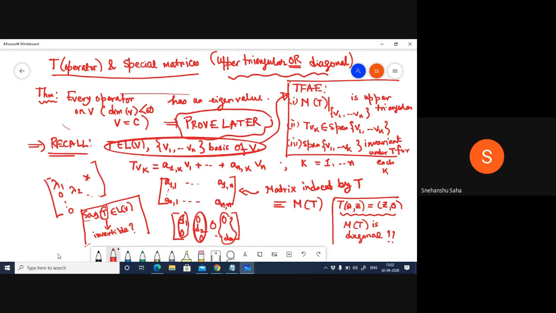Can you construct a matrix induced by this operator which is diagonal? Yes or no? In order to do that, you need to have some basis, right? Do we have a basis? And that basis has to be a basis of eigenvectors, right?